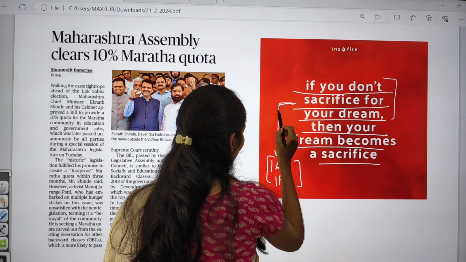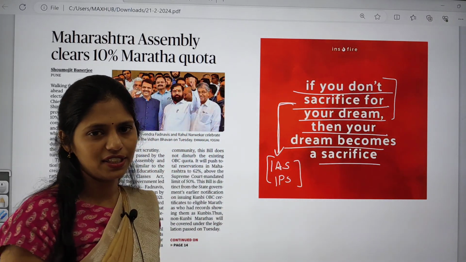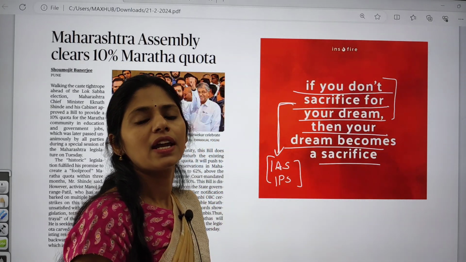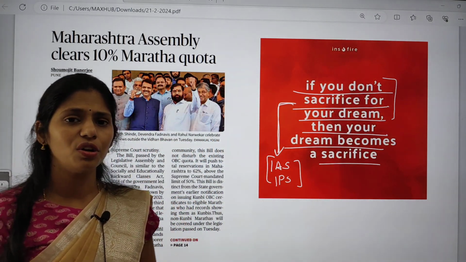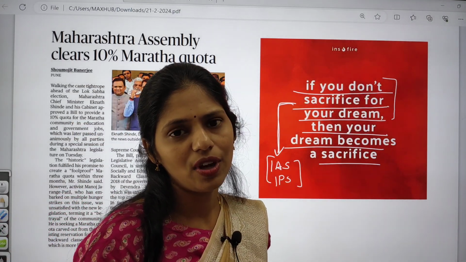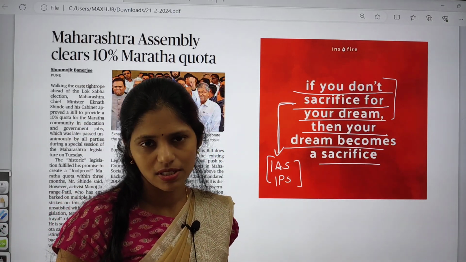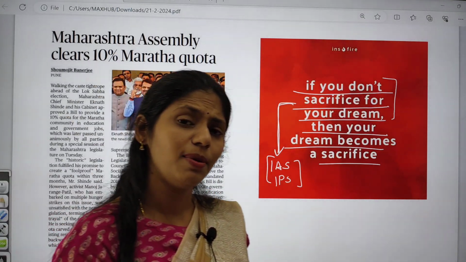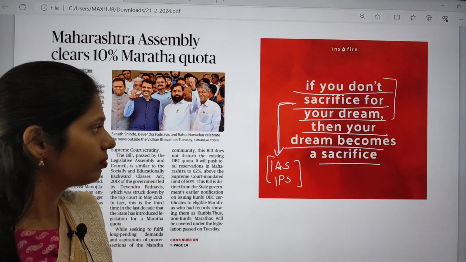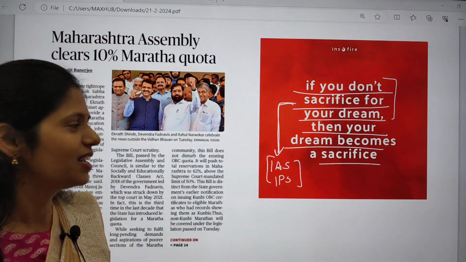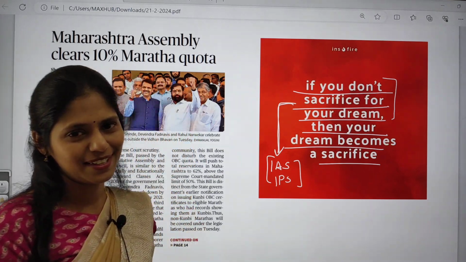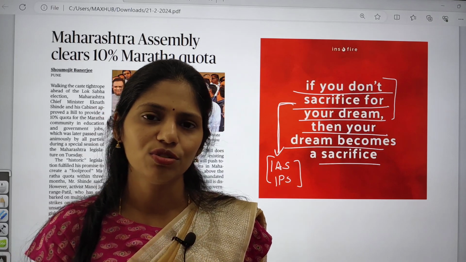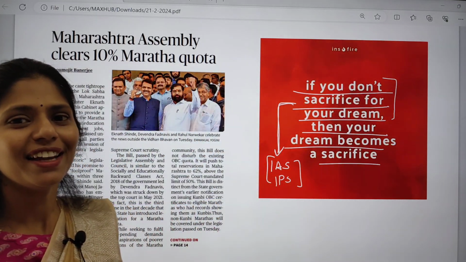If you want to clear this examination, you have to sacrifice things like going to functions, get-togethers or movies, etc. Try to concentrate on your studies because the time is very short. Now we have only 3 months until your prelims. If you study sincerely within these 3 months, there will be a high chance of clearing your prelims. So keep this in your mind, and at least for the next 3 months, try to concentrate on your studies. This is my request.